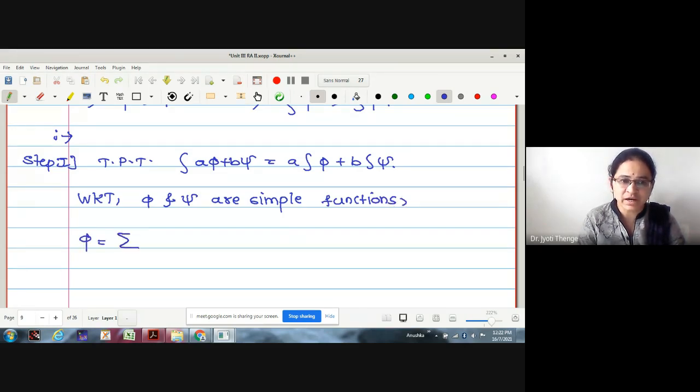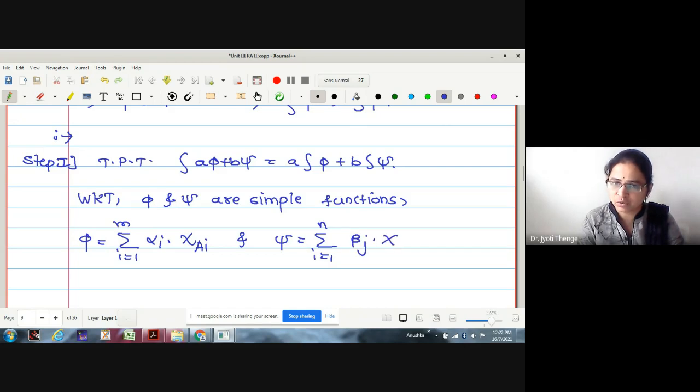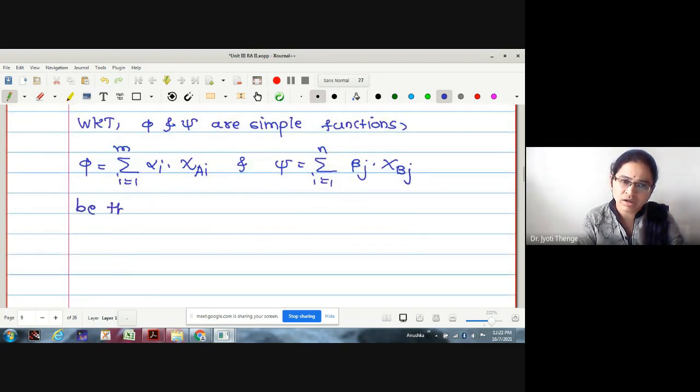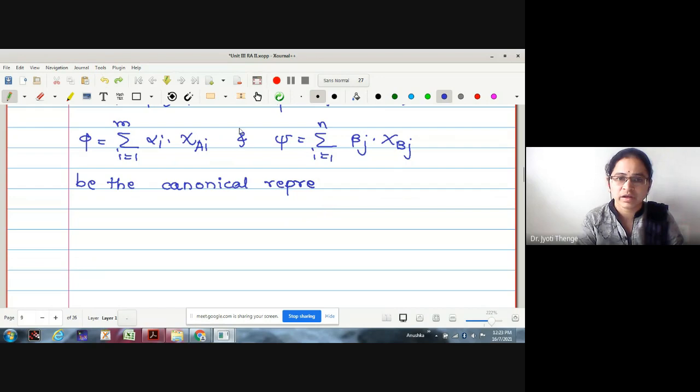For the first, phi equals the summation from i equals 1 to m of alpha i times chi A i, and for psi, the summation from j equals 1 to n of beta j times chi B j, be the canonical representations of phi and psi on a set of finite measure.